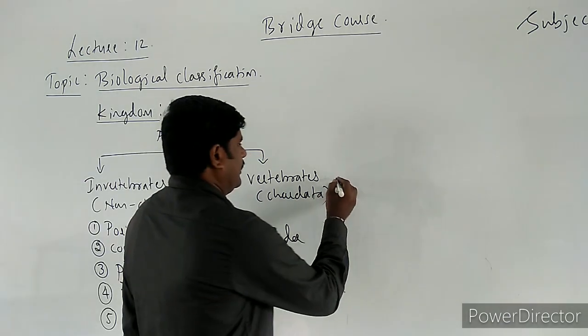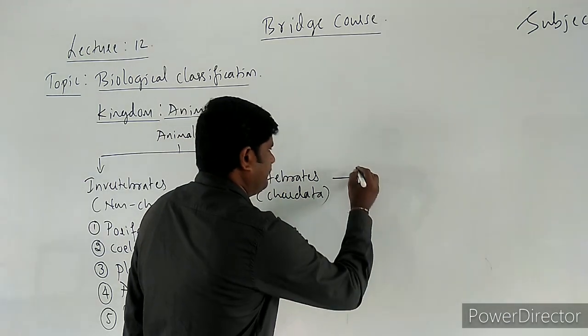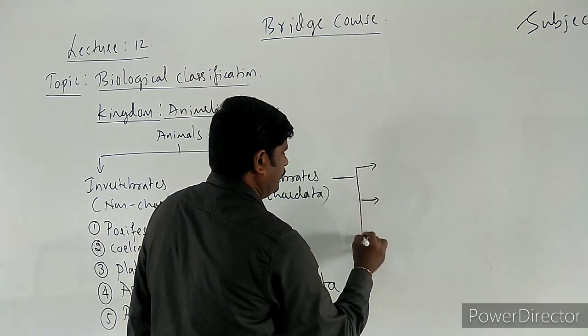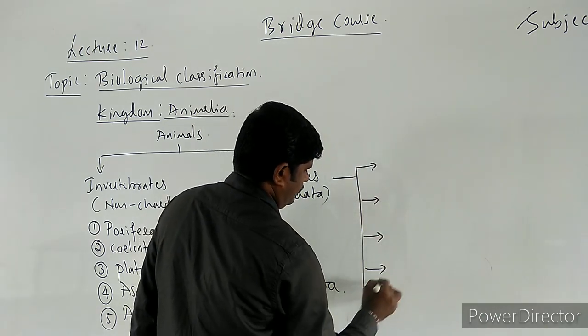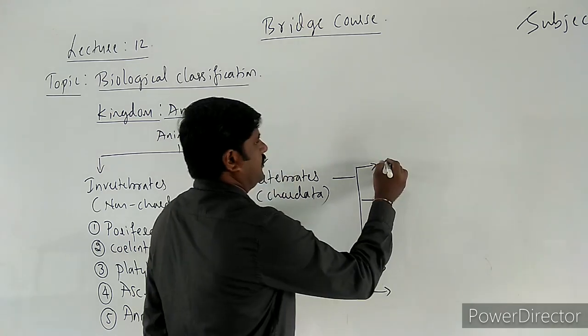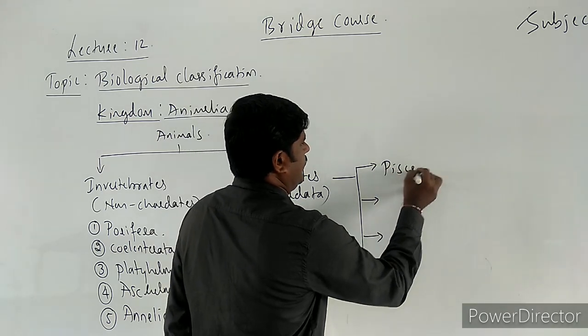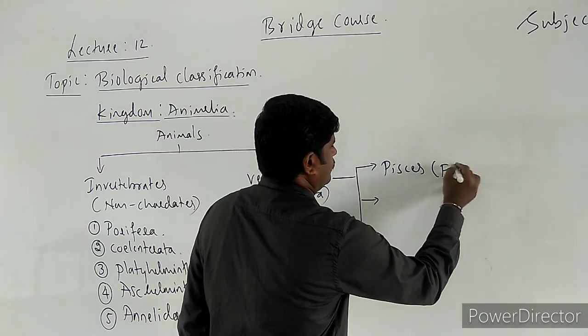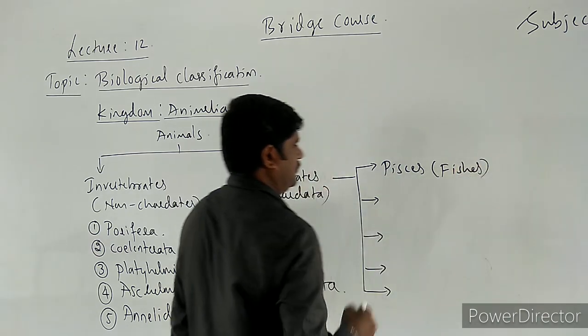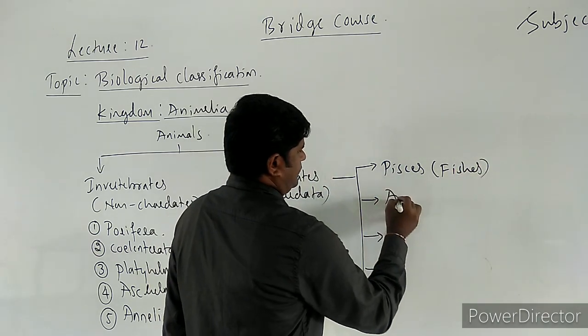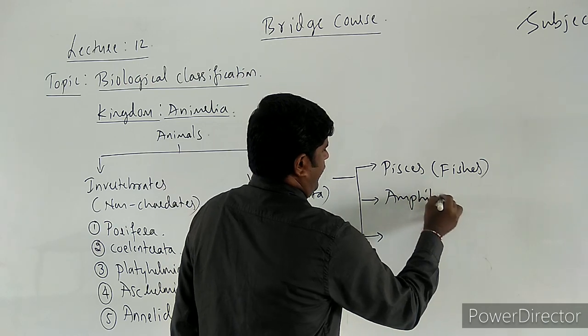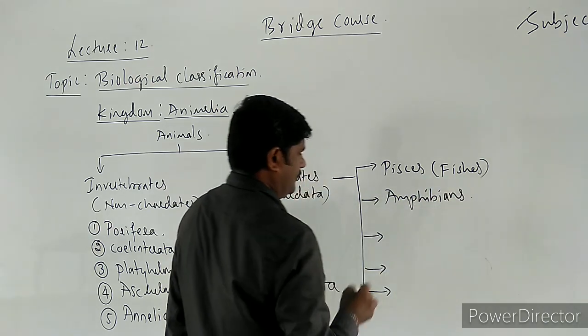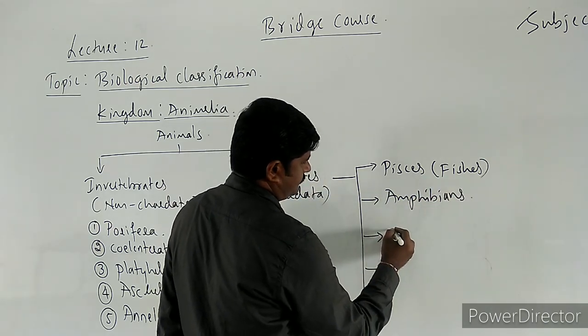And next, vertebrates have been classified into 5 major groups. First one is fishes. These include all kinds of fishes. The second one is amphibians, amphibia.